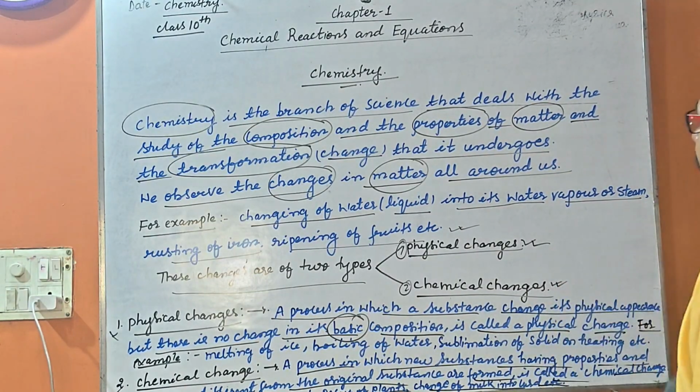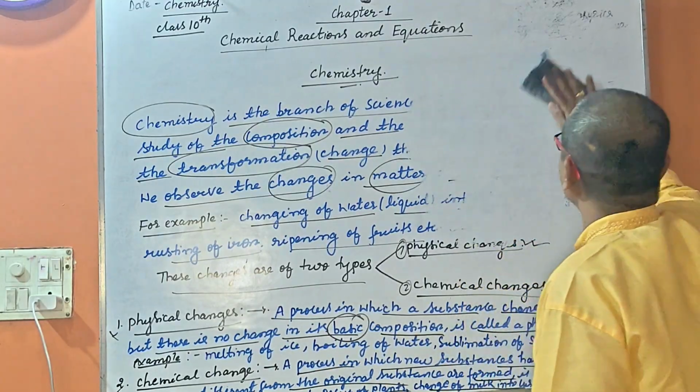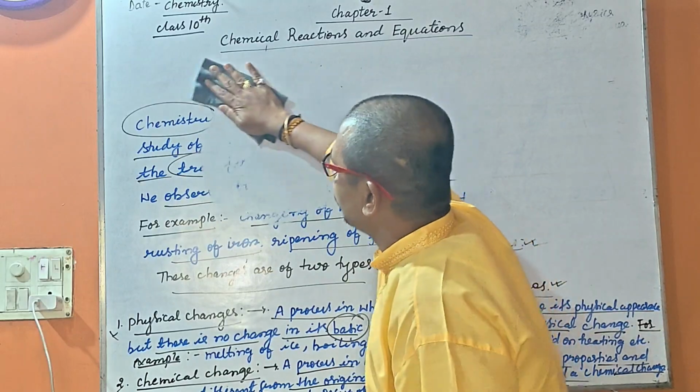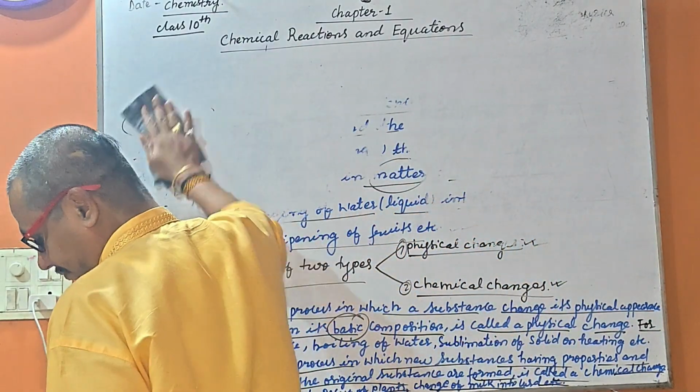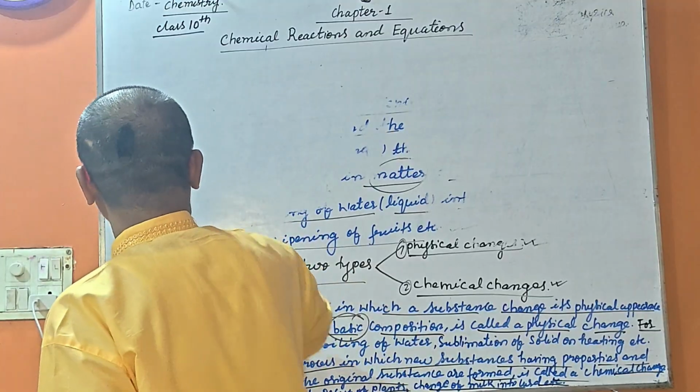Let us now understand the change that a substance undergoes.